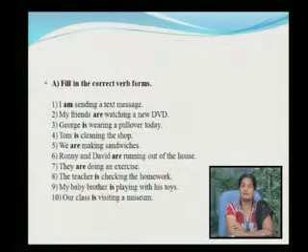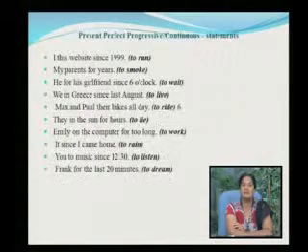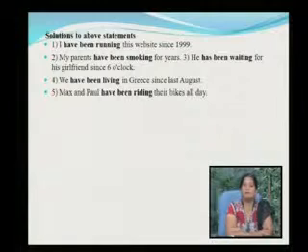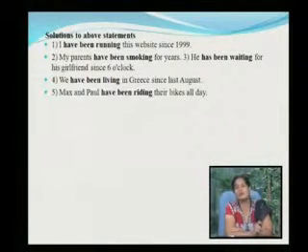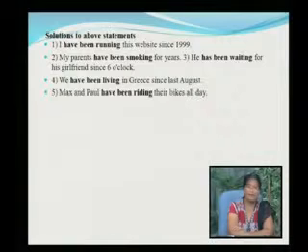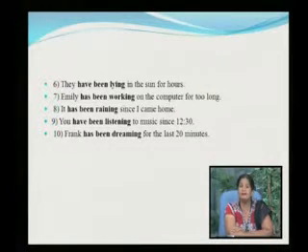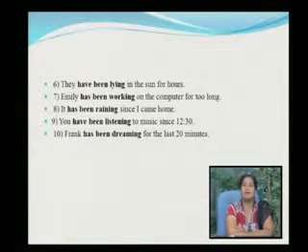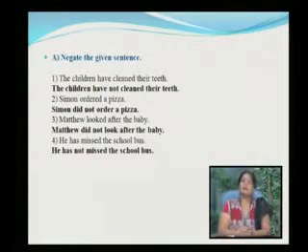I'm sending the text message. My friends are watching. And these are the answers. I've been running. So, you have to use have plus been plus the verb in the continuous form. My parents have been smoking, has been waiting, we have been living, Paul have been riding, they have been lying, Emily has been working, it has been raining, you have been listening, Frank has been dreaming. Negate the given sentence.